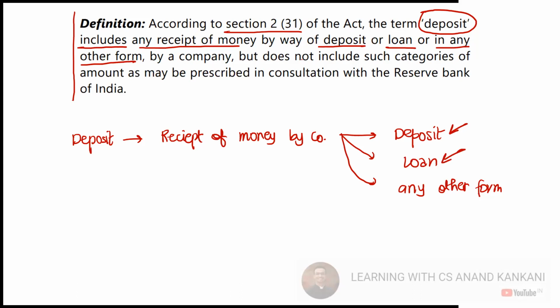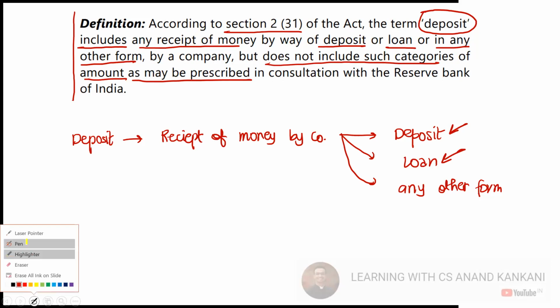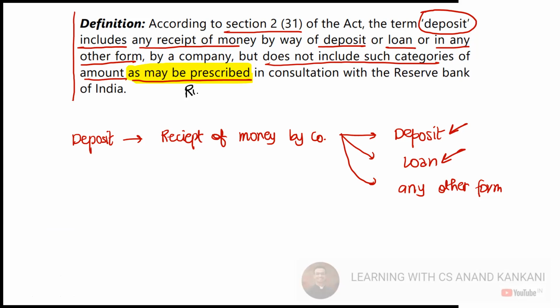But then it says that it does not include such categories of amount as may be prescribed. Now we know, whenever in the Companies Act or any act, the words 'as may be prescribed' are inserted, this means that we need to refer to the rules. So here we are going to refer to Rule 2, in consultation with the Reserve Bank of India. Rule 2 is going to provide you an exception: the amount received either by way of deposit or loan or in any other form will not be considered as a deposit, right? So just see what Rule 2 provides.